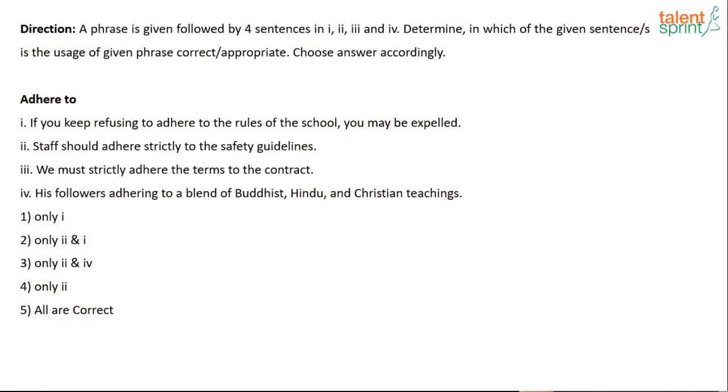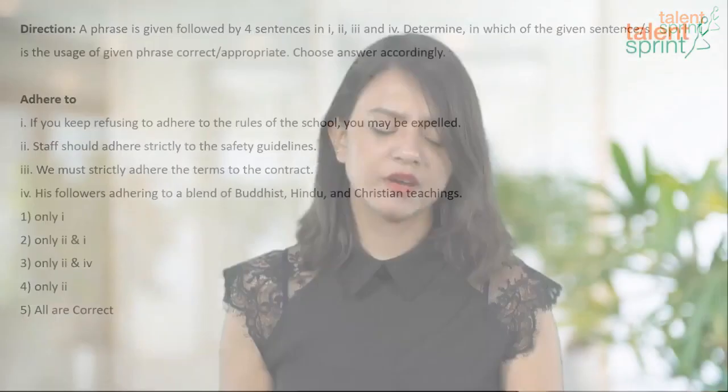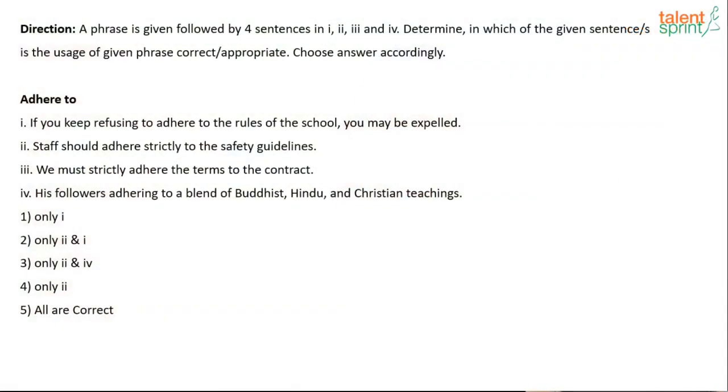All right. The next word is adhere to. What is the meaning of adherent or adherence? Basically, an adherent is someone who supports a specific group or party. It can be anything. So a follower or a supporter is an adherent. Adhere to is to comply with, or basically obey. If you keep refusing to adhere to the rules of the school, you may be expelled.